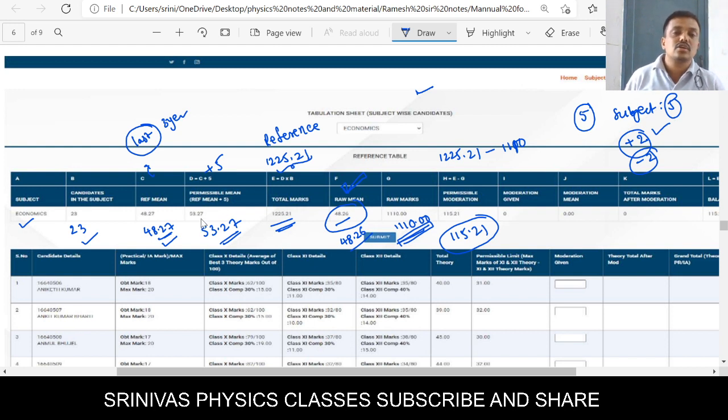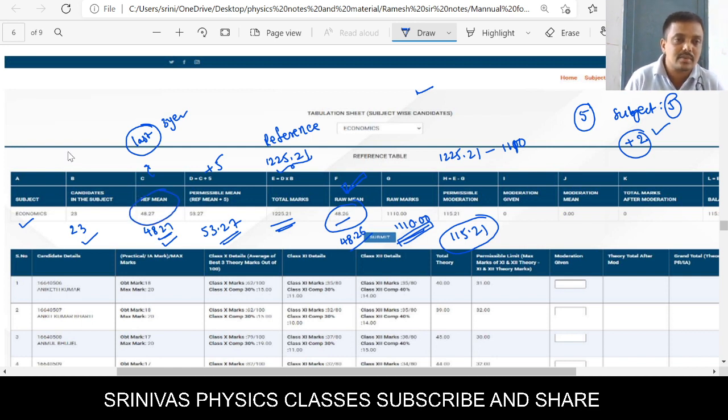Overall subject average should increase or decrease by only 2. For that purpose, generally we can increase only by 2. Further, for every subject average, the raw mean, the reference mean is given.